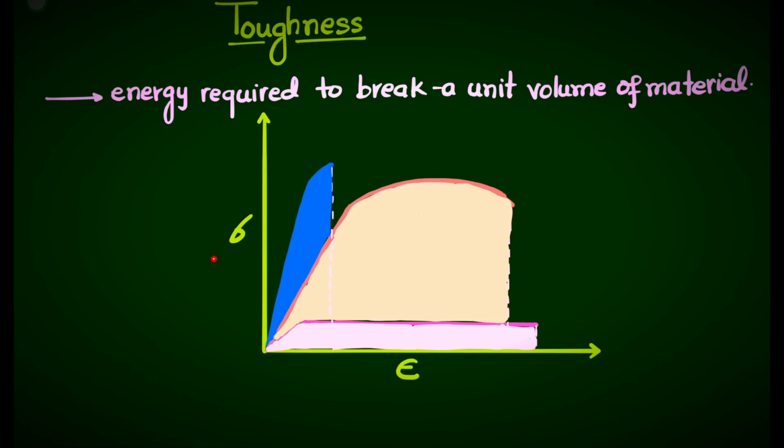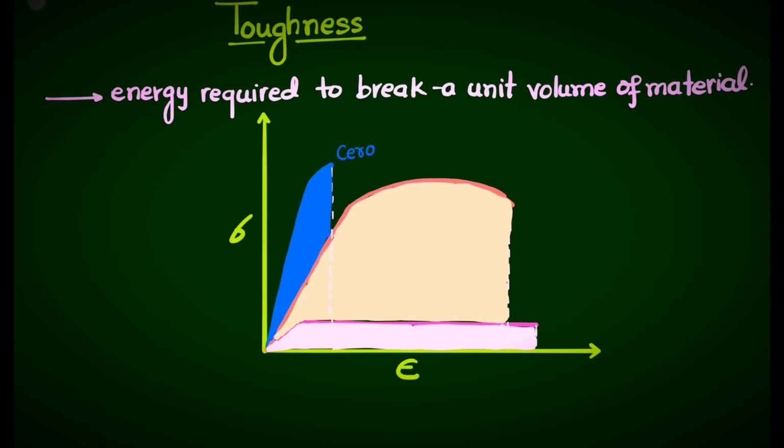So the y-axis is basically engineering tensile stress and the x-axis is engineering tensile strain. So the area under this curve, these are the three curves for the different materials. Basically this first curve is for ceramic materials which are very brittle in nature.